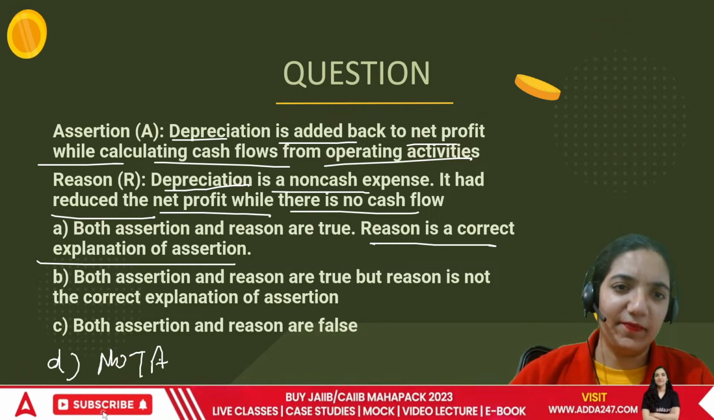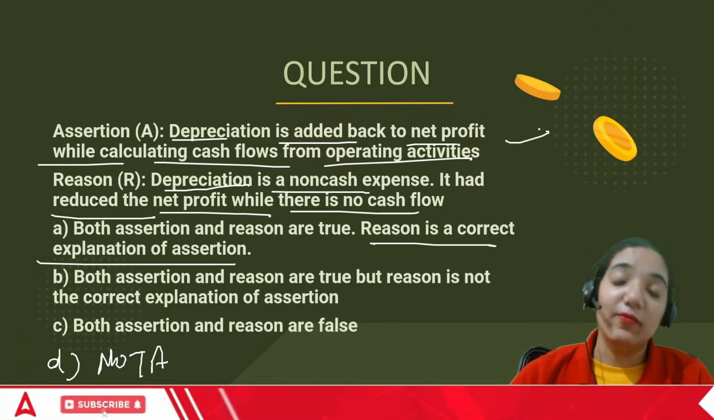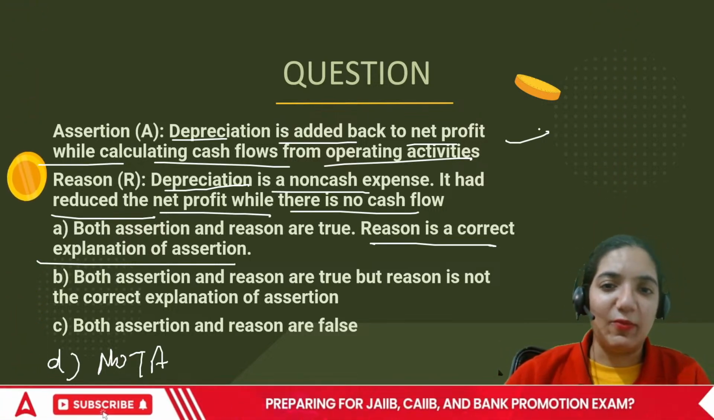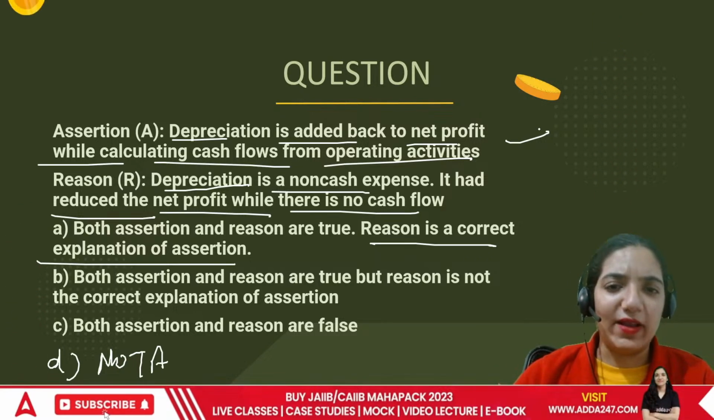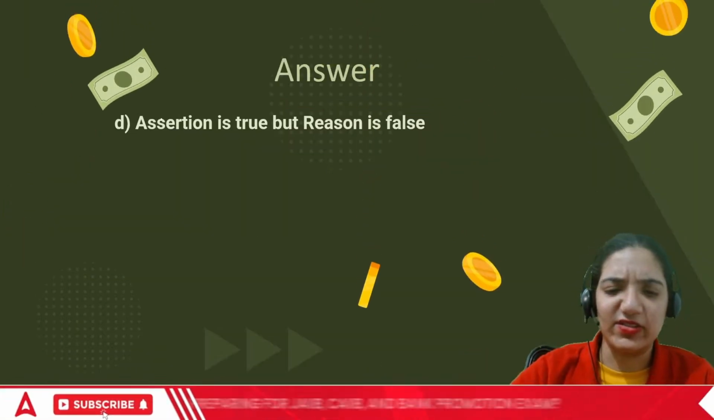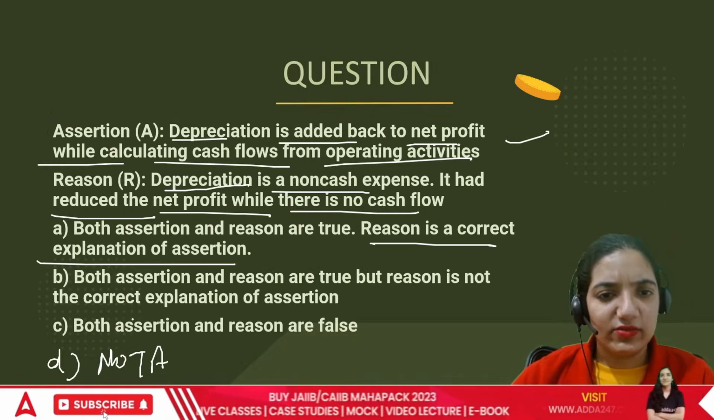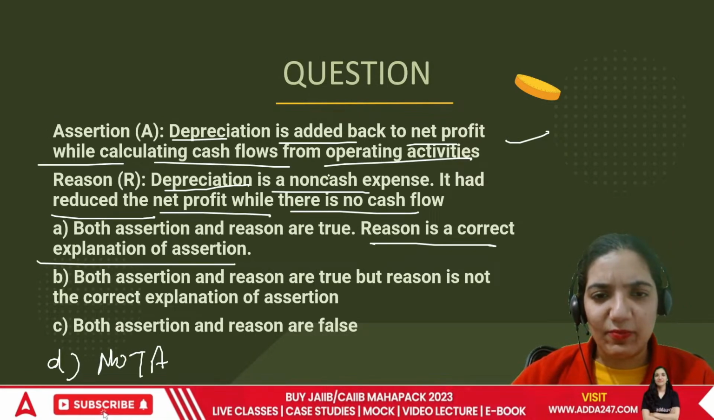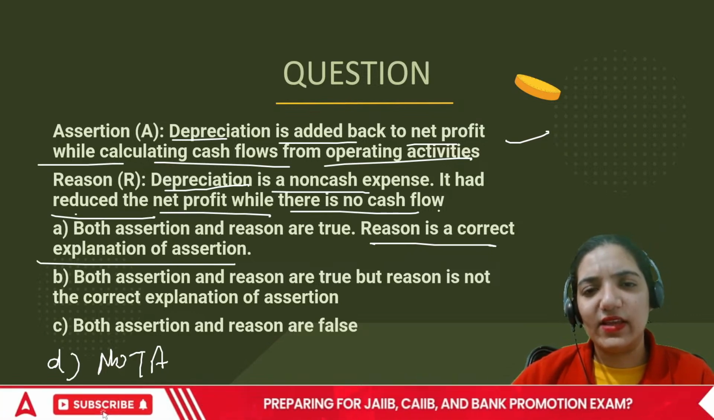Depreciation is added back to NP while calculating the cash flow. That is true because it's a non-cash expense. But depreciation is a non-cash expense, it had reduced the net profit while there is no cash flow. So I think I'll go for both the correct points. No, the answer is C only. C भी नहीं होगा इसका. That is, depreciation is a non-cash expense. It had reduced the net profit while there is no cash flow.